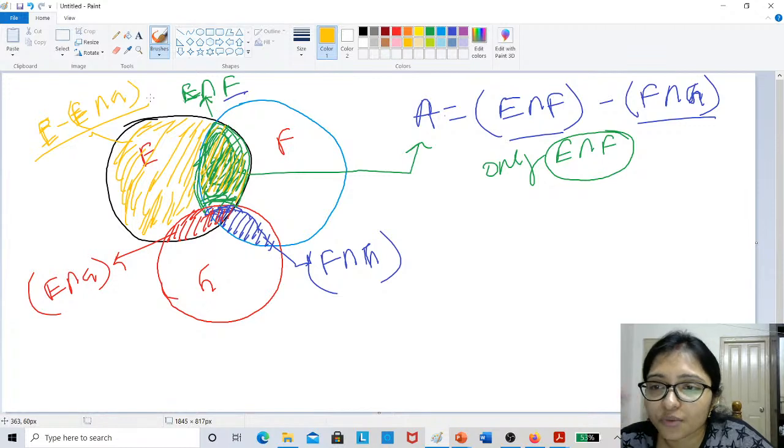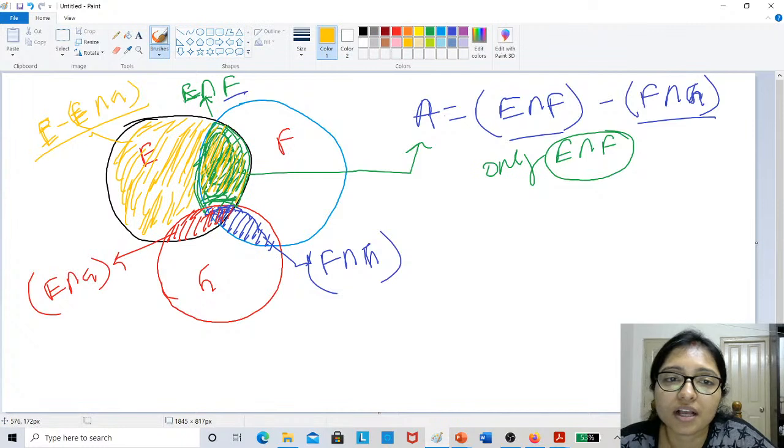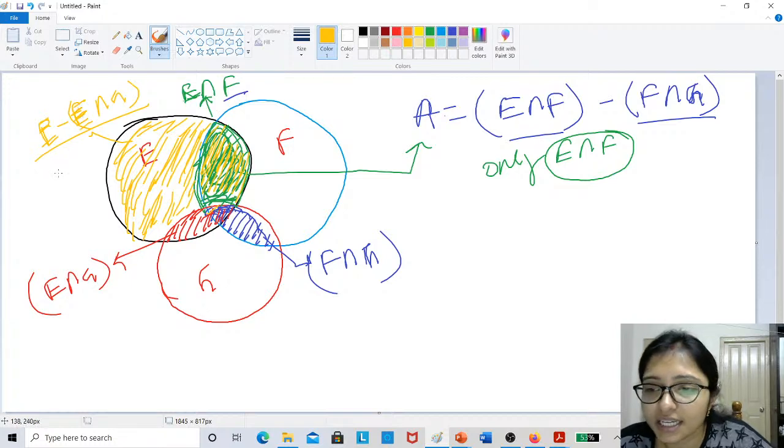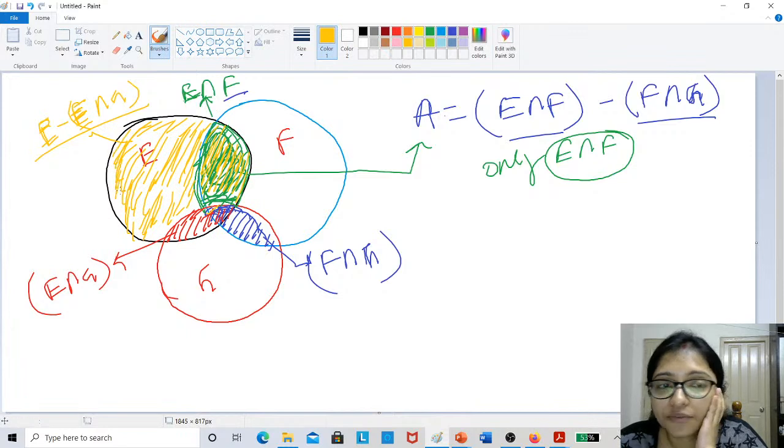Okay, is it correct? One by one I am doing, and finally our confusion will clear. So this is E minus E intersection G, yellow. Okay, numerically we will also try. Is it correct, everyone? It is only E minus E intersection G, that is the yellow one, right?